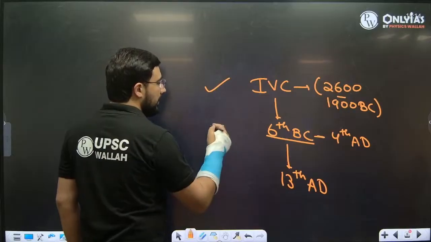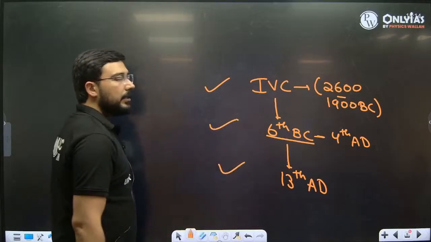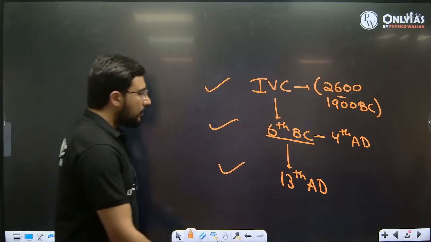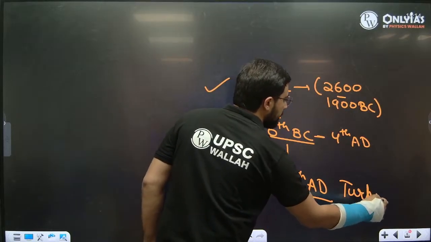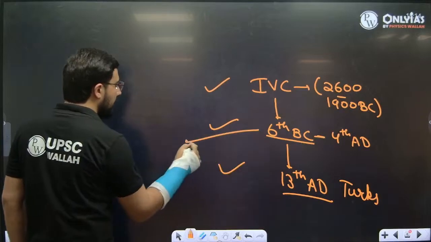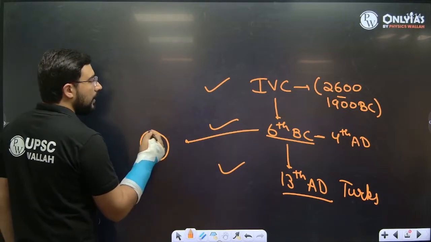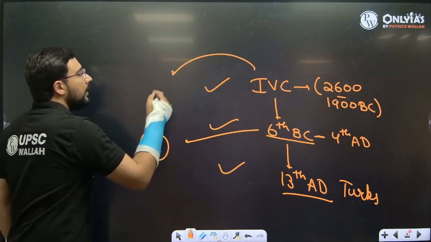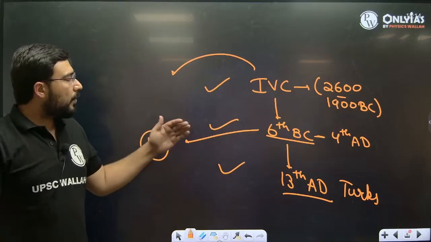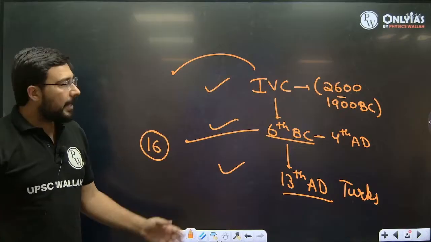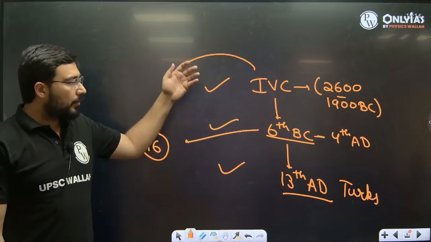So there are 3 phases: Indus Valley, 6th century BC, and 13th century AD. The last is going to happen because of the arrival of Turks. The second is going to happen because of the rise of the 16 Mahajanapadas. And the first is going to happen because of the long process of evolution which we see in the northwest part of the Indian subcontinent. Agricultural surplus is important for all of them.